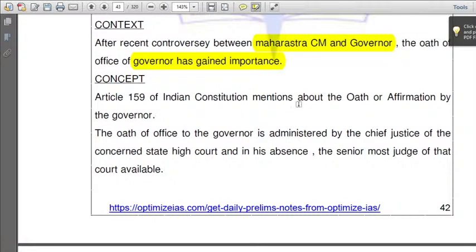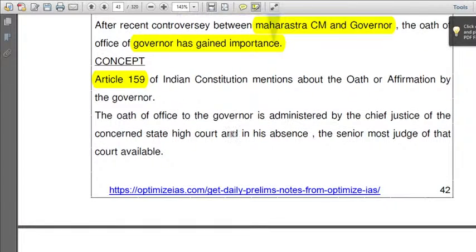Article 159 of the Indian Constitution mentions the oath and affirmations of the governor. So, which article deals with the oath and affirmations and which schedule deals with the oath and affirmations? Mention the answer in the comments below. Article 159 deals with the oath and affirmations by the governor. So, who administers the oath to the governor? The answer is the Chief Justice of India.